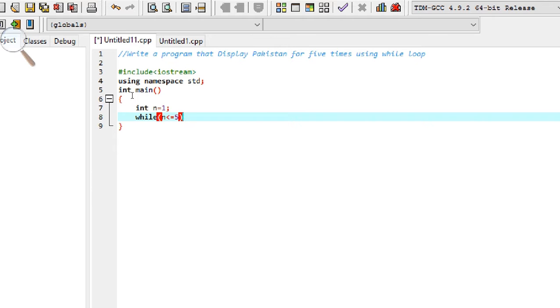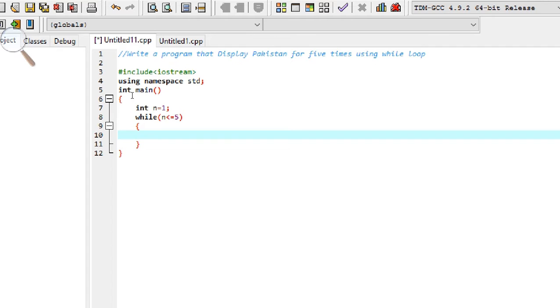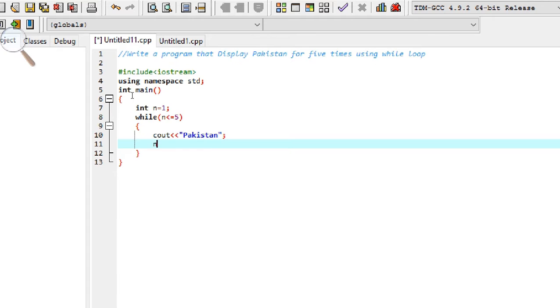Now if we have only one statement, we don't have to write curly braces, but we have two statements, so we will write curly braces here. cout to display the word Pakistan, and then n plus plus. This is the increment operator. The plus plus is the increment operator, which means n plus 1.